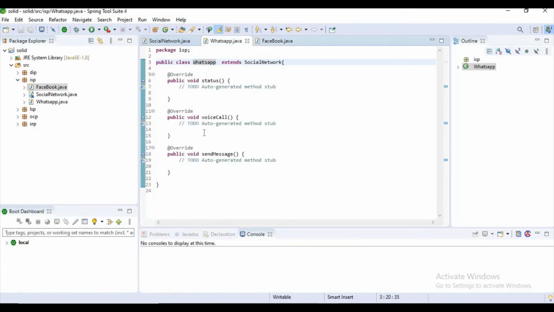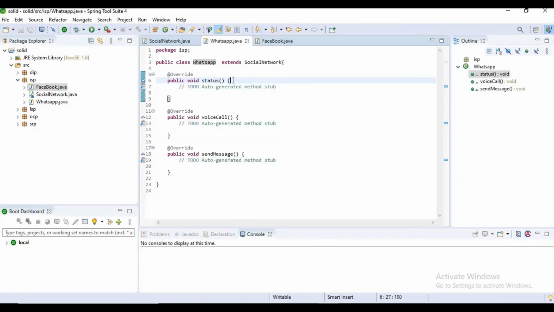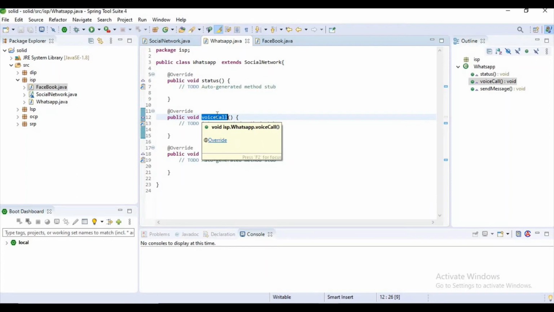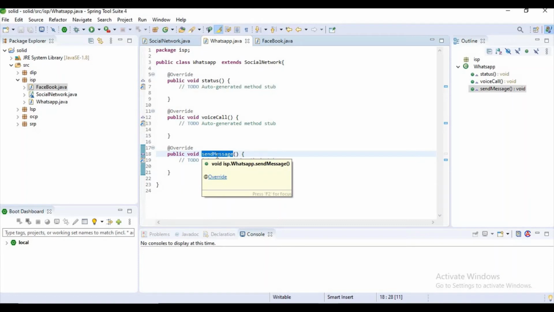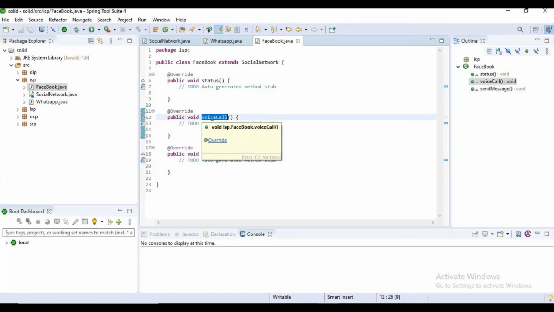If you observe here, guys, I have three methods, which means this class is performing three functionalities: it is sending status, it is writing the functionality for voice call, and it is writing some code for sending a message to another user. If you observe here also, this class is performing three functionalities: we can send a message, which means we are writing some code for sending a message, and we are writing some code for calling someone by voice call.